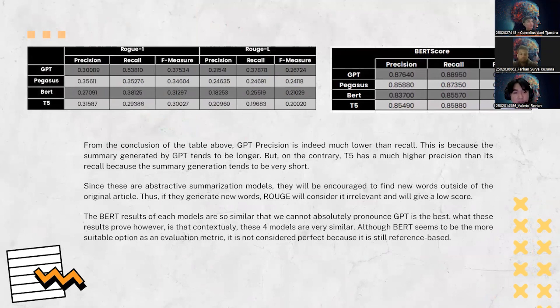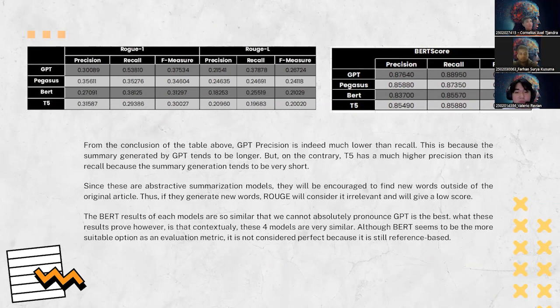Since these are abstractive summarization models, they will be encouraged to find new words outside of the original article. Thus, if they generate new words, ROUGE will consider them irrelevant and will give a low score. The BERT results of these models are so similar that we cannot absolutely pronounce that GPT is the best. What this result proves, however, is that contextually, these four models are very similar.